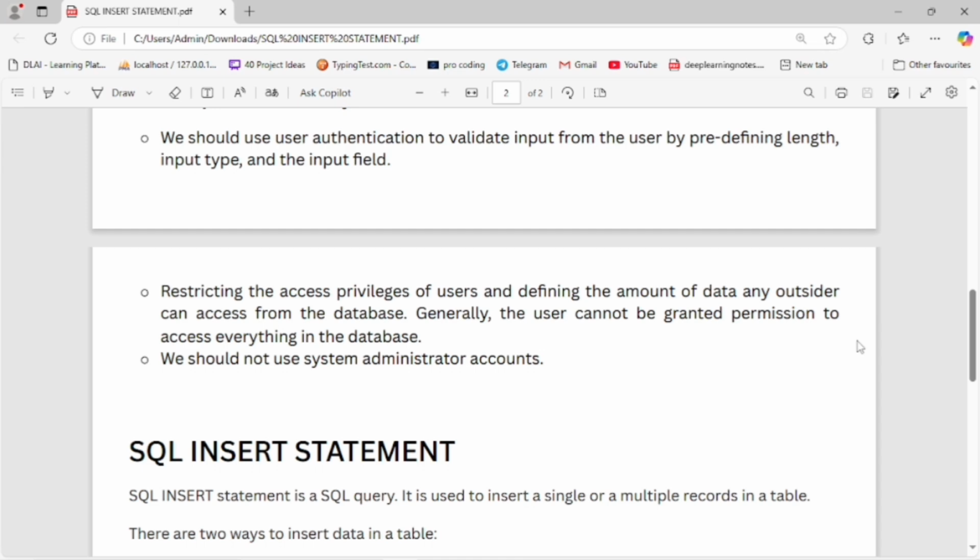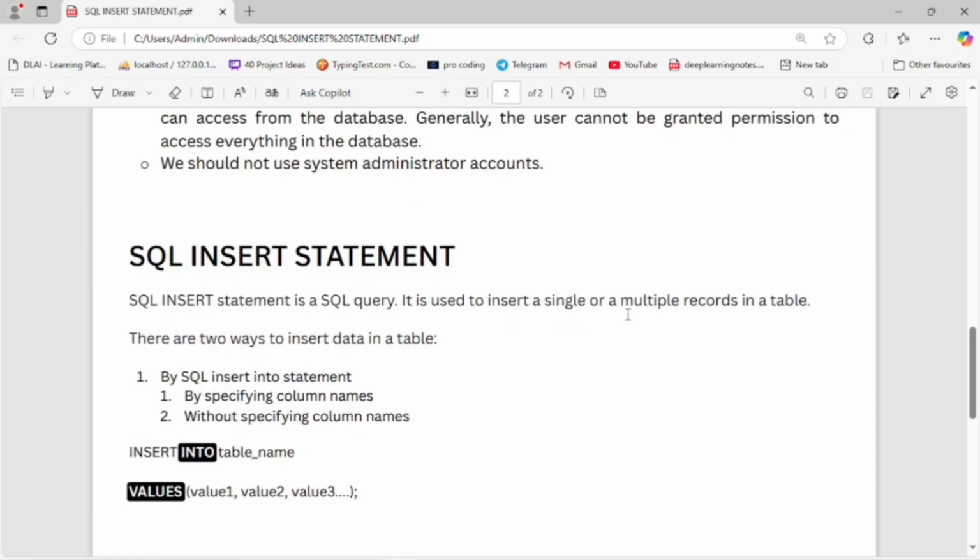Now let's move to the next point. We should not use the system administrator account. Now let's move to the next point, the SQL insert statement.